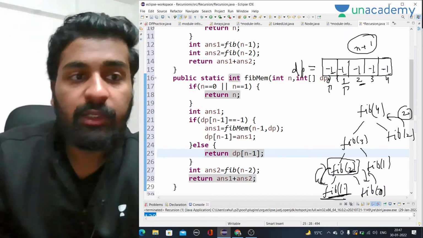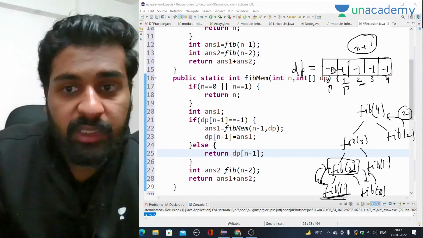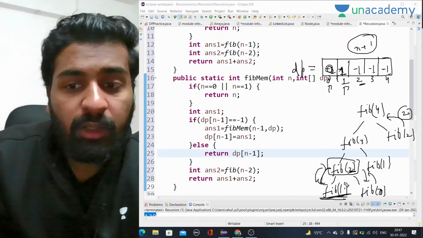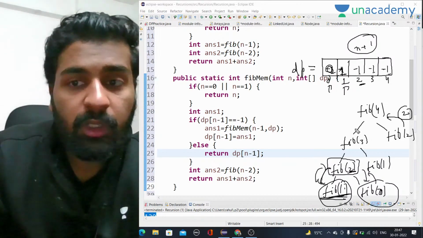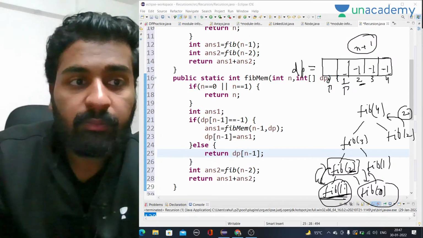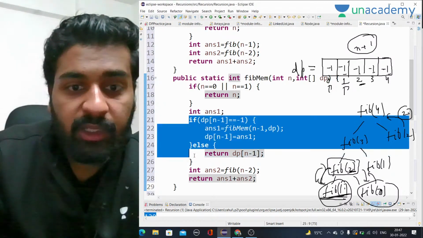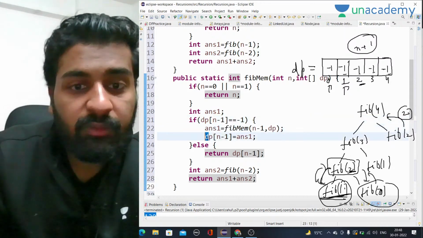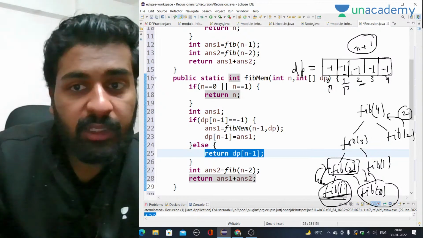If the value that we are looking for, say fib of 1, in the dp array is not -1, let's say it is 0 and 1, then we will not call for recursion for fib of 1 and fib of 0. We will directly use the value from the array. But right now they are -1. I hope this much is clear. If dp of n-1 is equal to -1, then we will call for recursion and store the value whatever the recursion returns. Otherwise, I will directly return the value in the dp array.